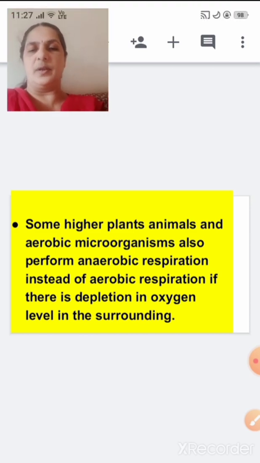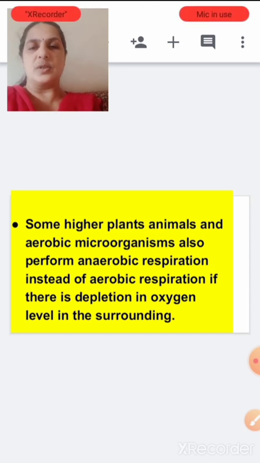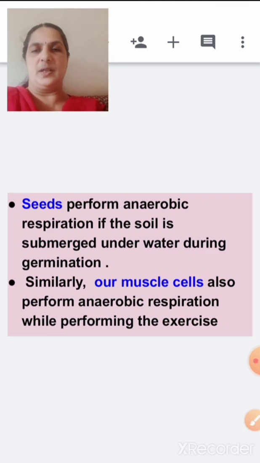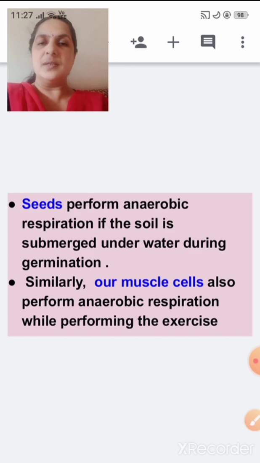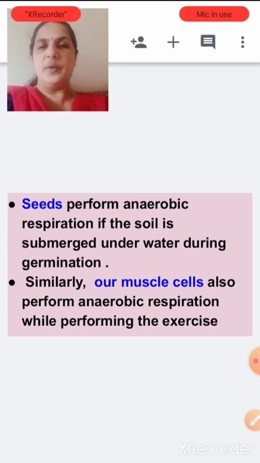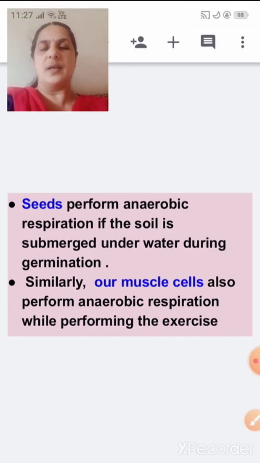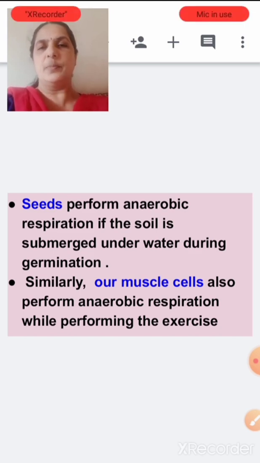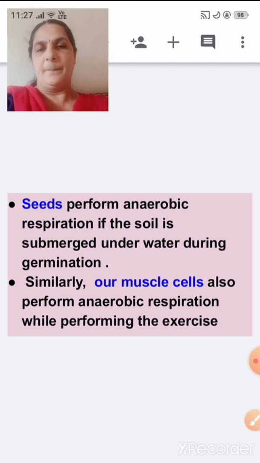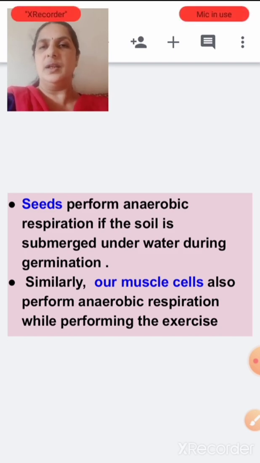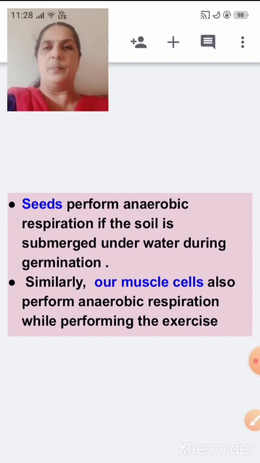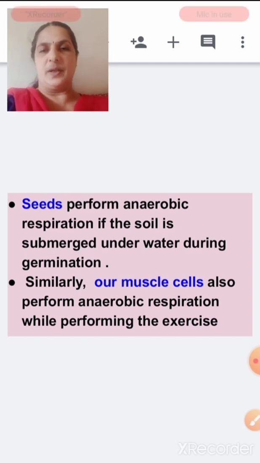What is this anaerobic respiration? Where we use anaerobic respiration, we will see now. In plants, the seeds perform anaerobic respiration if the soil is submerged underwater during germination. Suppose there is a lot of water and the seeds are submerged under the water, at that time they will not get enough oxygen. At that time the seeds will perform anaerobic respiration.